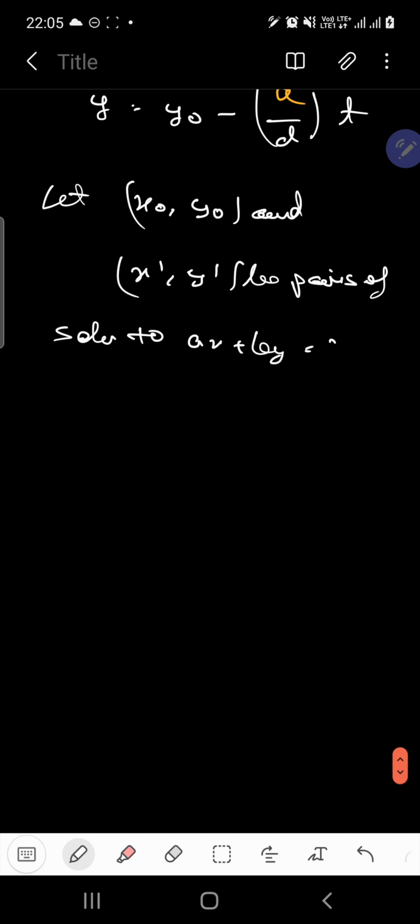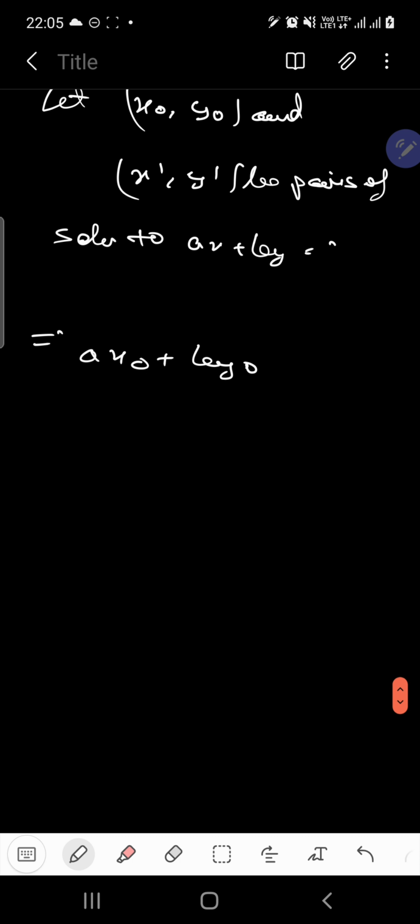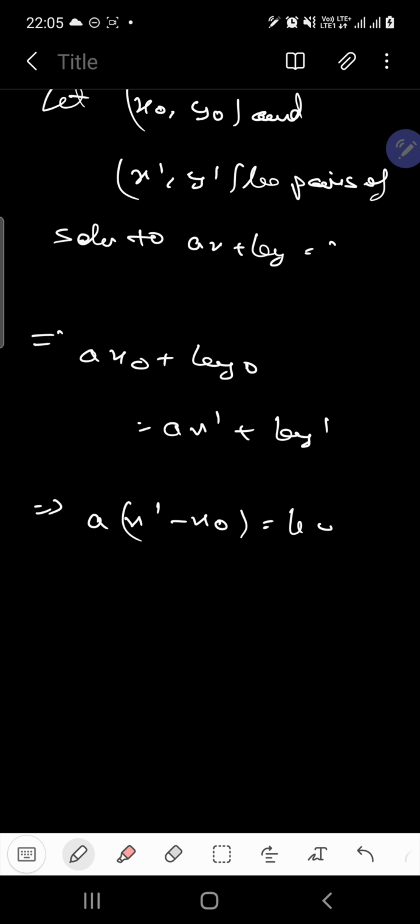Okay, now that implies Ax naught plus By naught is equal to Ax dash plus By dash, or we can say A times (x dash minus x naught) is equal to B times (y naught minus y dash). Clear? This much is clear.